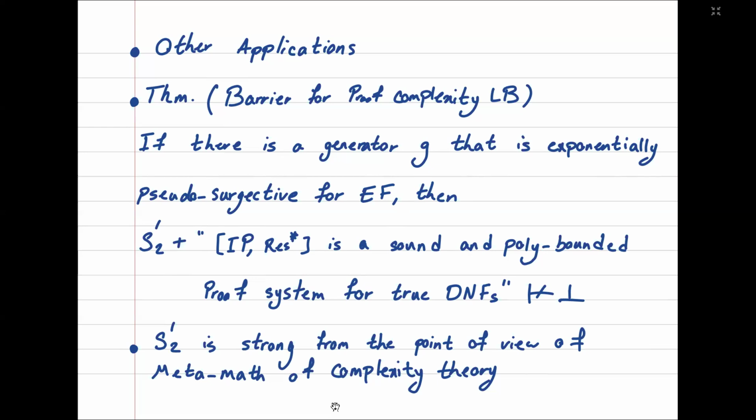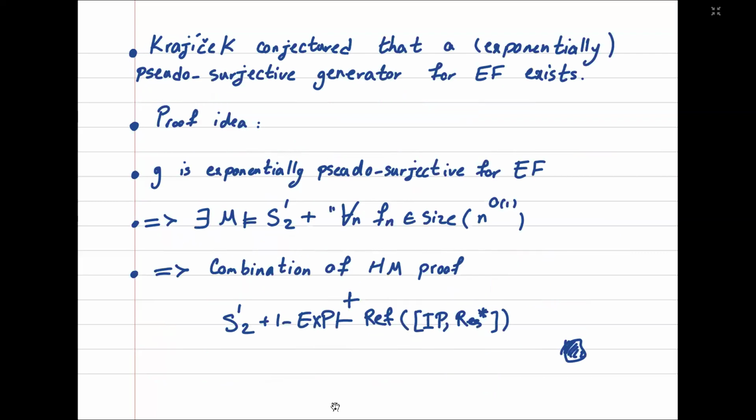Pseudo-surjectivity is a type of hardness for proof complexity generators, which I'm not going to explain, but I will give a model theoretic explanation of what it means. And another point is that S12 is very strong from the point of view of metamathematics of complexity theory. For example, it can prove the PCP theorem. So this barrier is actually a strong barrier. But the assumption should be true so we can get this barrier. And Krajicek actually conjectured that a pseudo-surjective generator for extended Frege should exist.